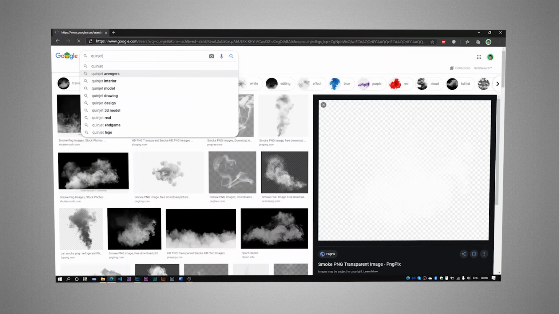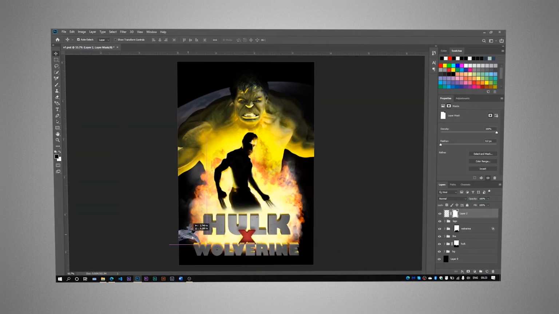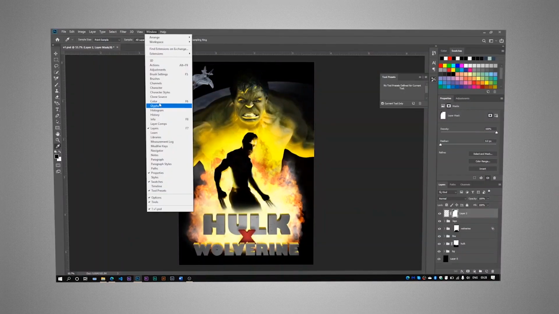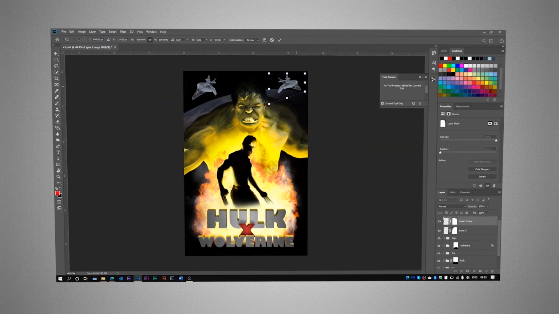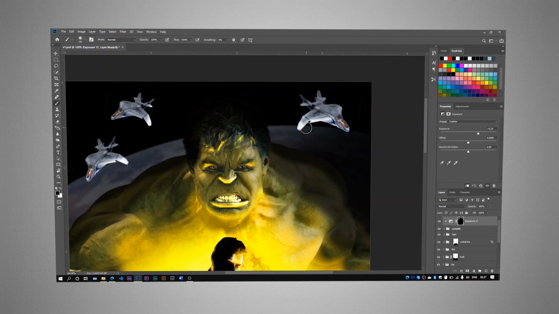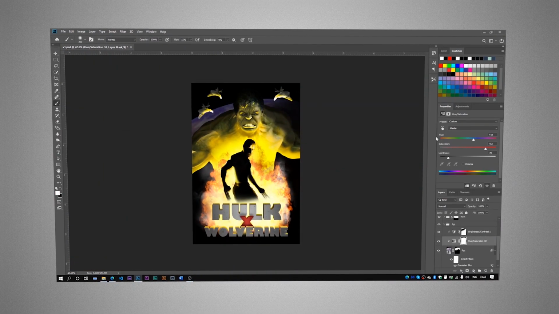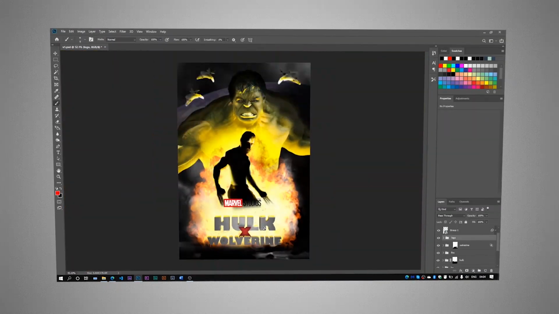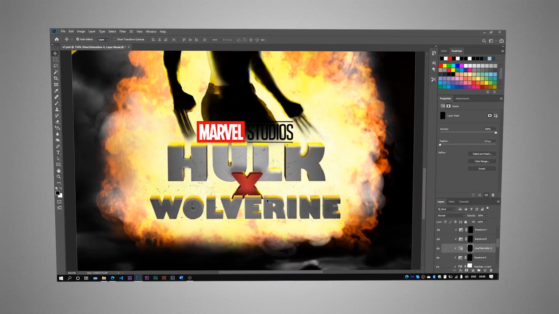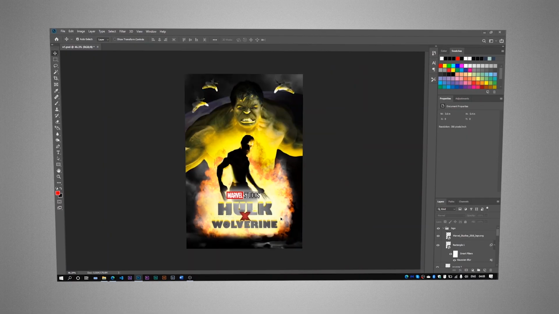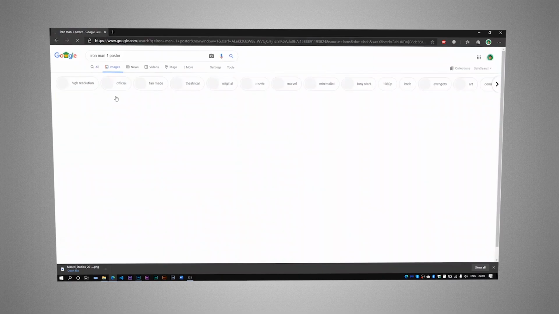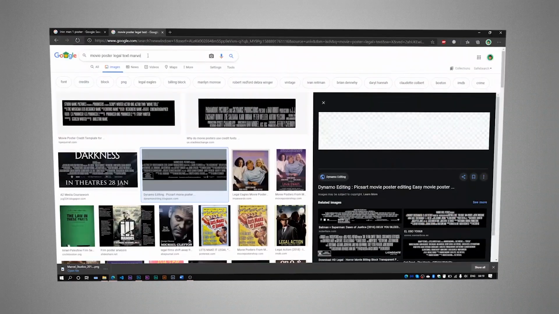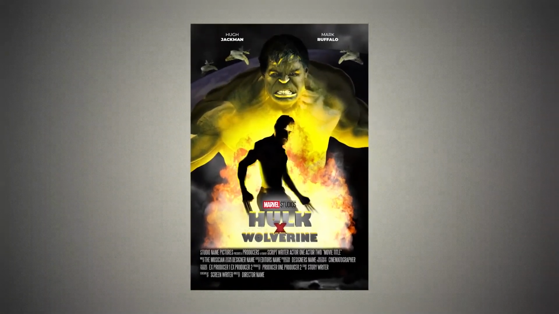The top portion of the poster looked empty, so I put in some Quinjets with a little bit of Gaussian blur and adjusted lighting. Now all I needed was a Marvel Studios logo and some poster text. I put that in, adjusted things a little bit, and done!